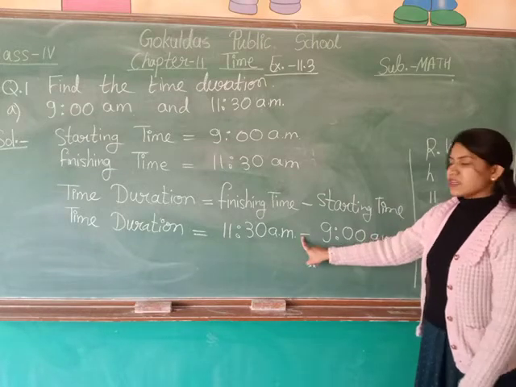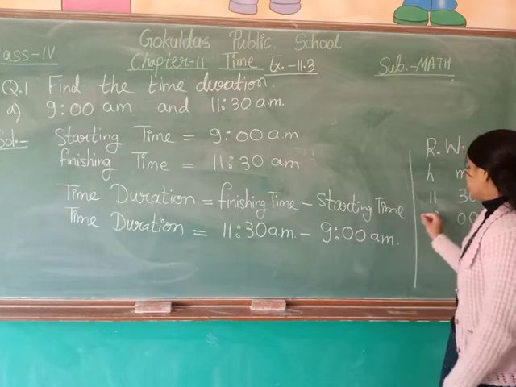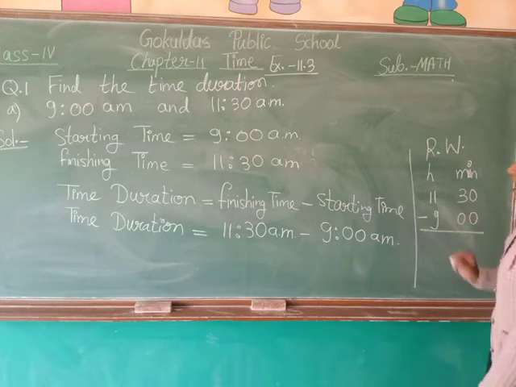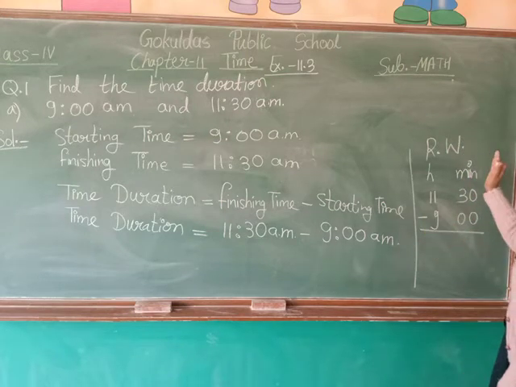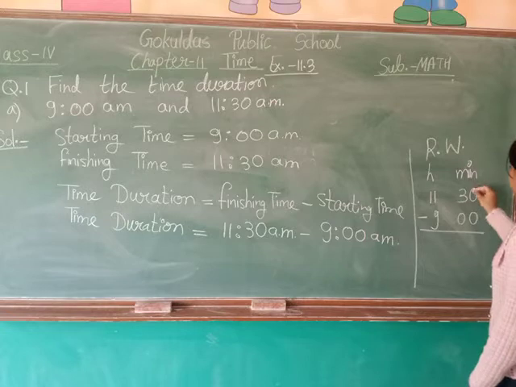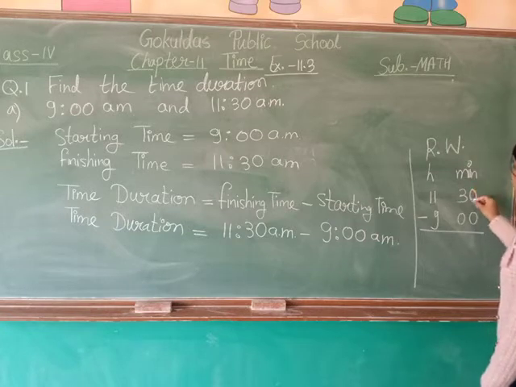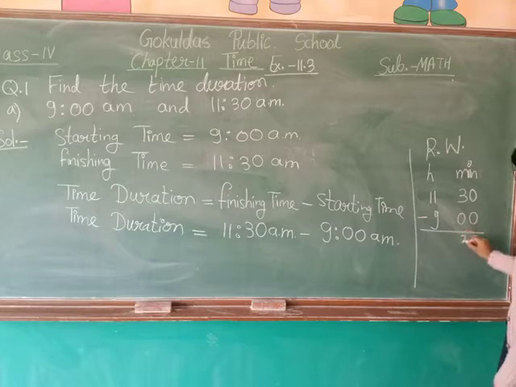Now what is our task? Our task is to subtract. So put the minus sign and start subtracting from the rightmost or the ones column. 0 minus 0 is 0. 3 minus 0 is 3. Right?